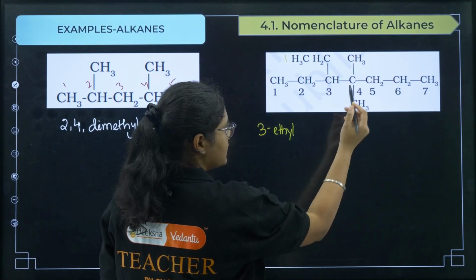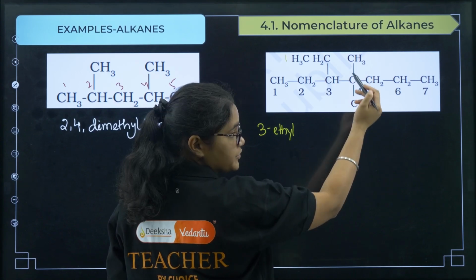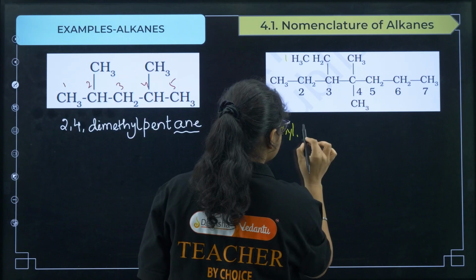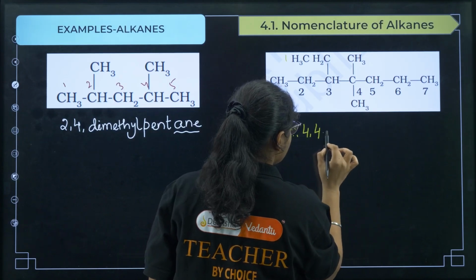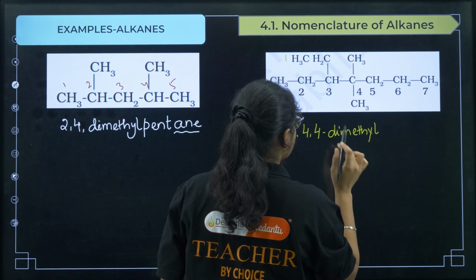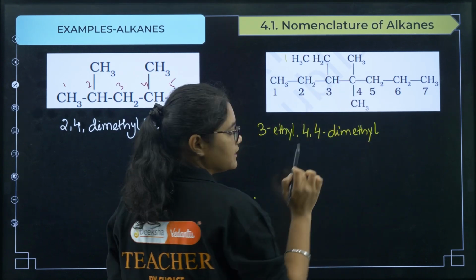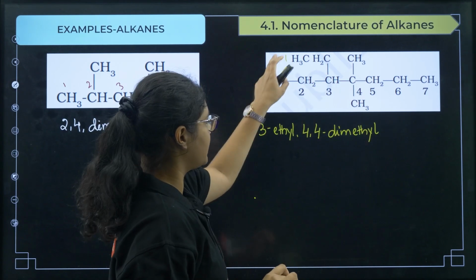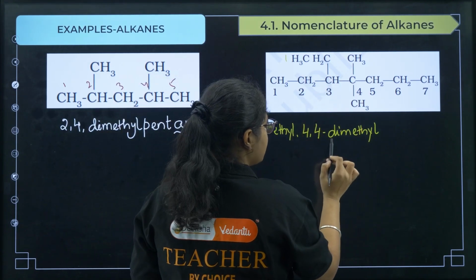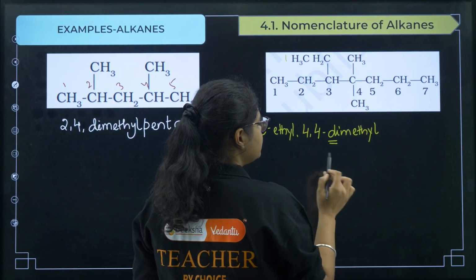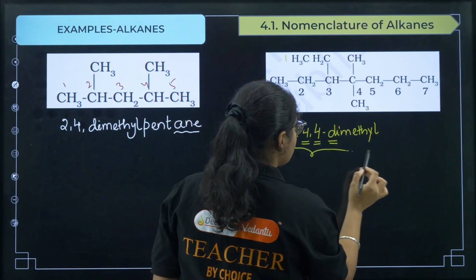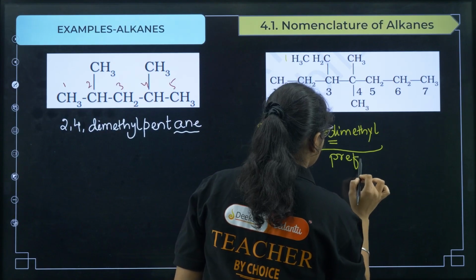Next, on the 4th position we have 2 substituents. So I have to write 4 two times, 4, 4, dimethyl. So 3-ethyl, 4,4-dimethyl. Is this clear? You have written all the substituents. Now why is this di coming? Because we have 2 methyl groups, and when you write di you have to mention the position 2 times. So this all part comes under the prefix.